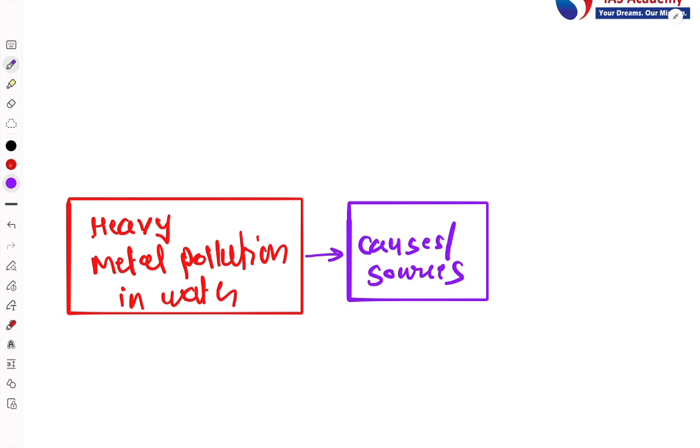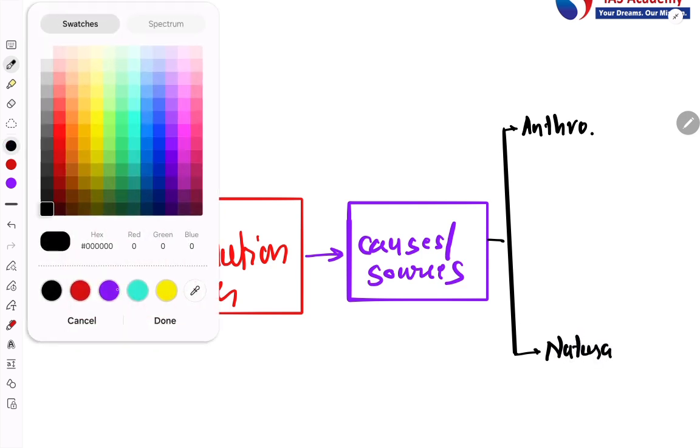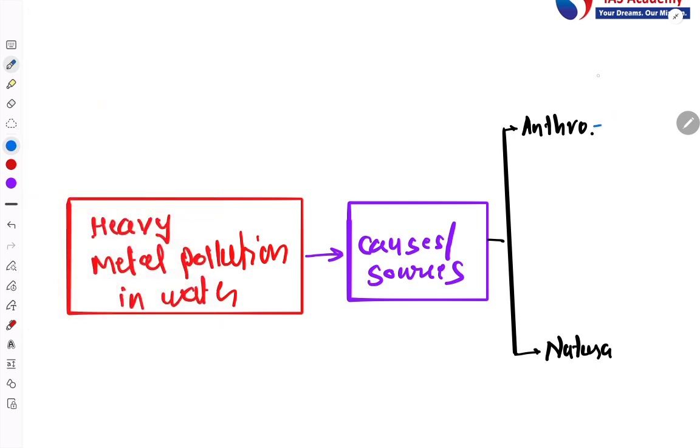Now, the causes and the sources of heavy metal pollution can be divided into two types we can discuss. One is the anthropogenic causes, another is the natural causes. Okay. Now, what are the anthropogenic causes?